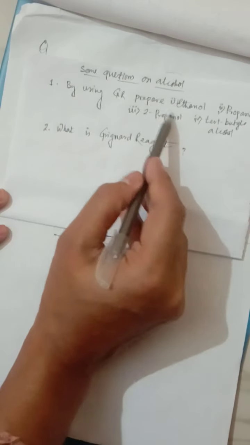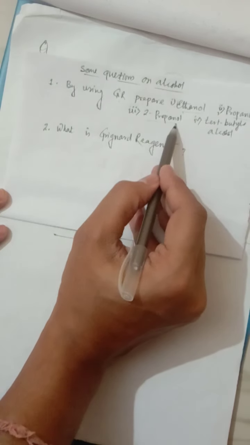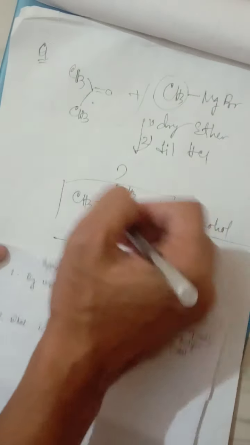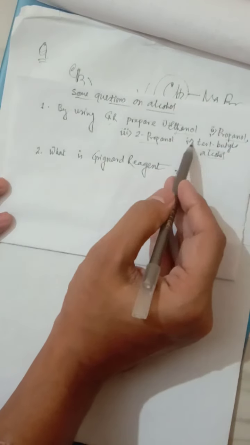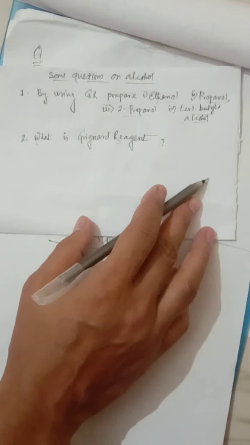Now some questions I am giving over here related to Grignard reagent. By using Grignard reagent, prepare ethanol, propanol, 2-propanol, tertiary butyl alcohol. That means the final product will be like this. These are 4 different questions. Using the proper Grignard reagents and proper starting material, we have to prepare these. So try to understand, try to solve it. It's very easy. And what the Grignard reagent is, we have already discussed. So I think it's clear now, and hope that we can easily solve this.